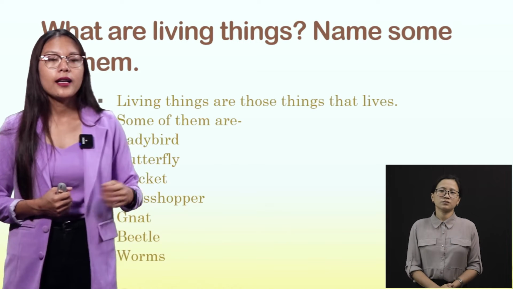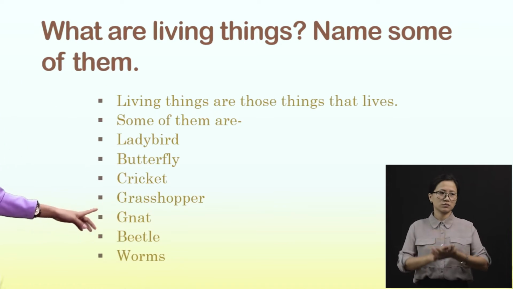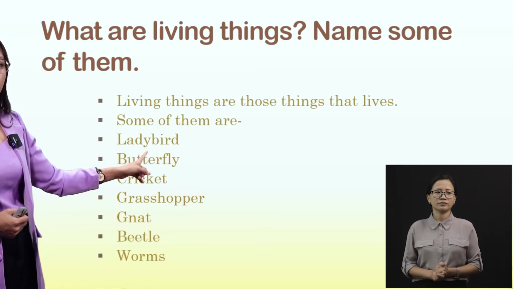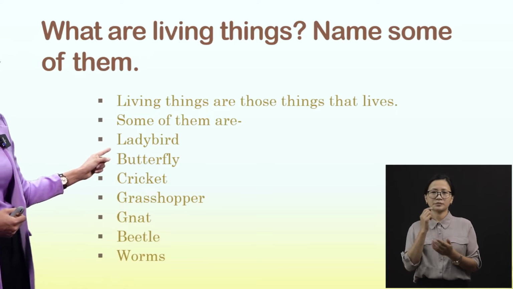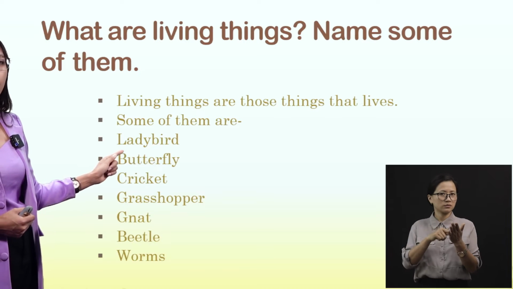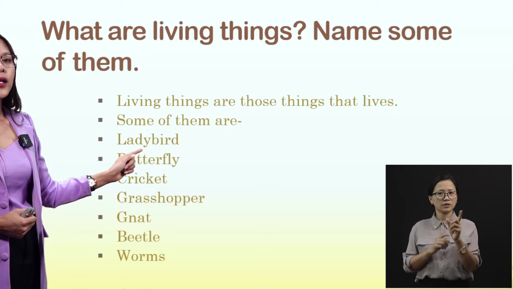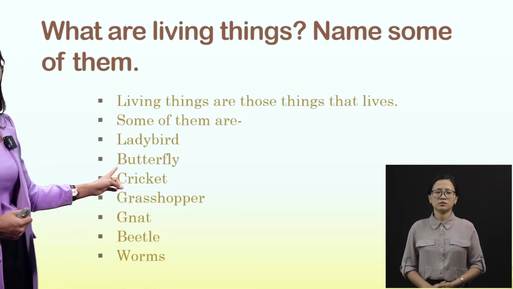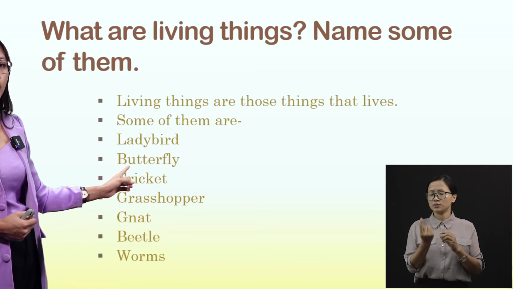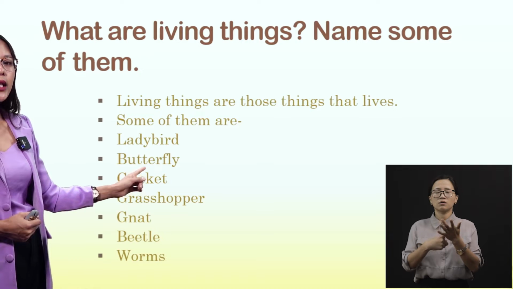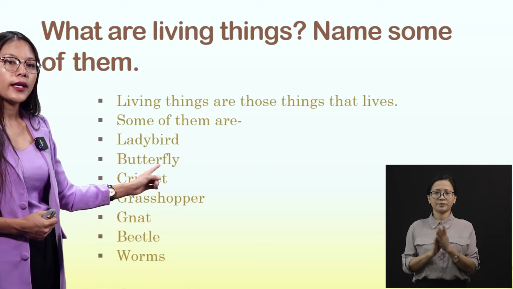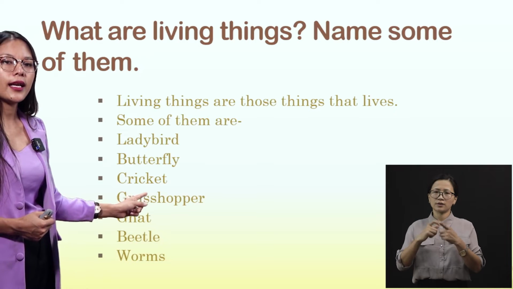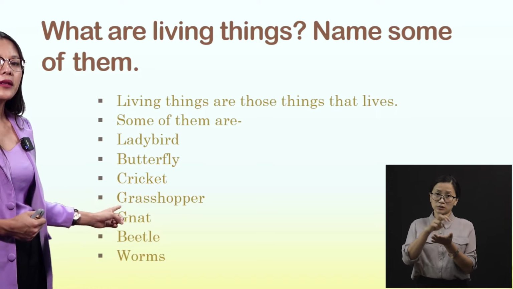Now, I have given some names of living things. Here are those. Shall we all read together? Ladybird. Can we spell the ladybird together? L-A-D-Y-B-I-R-D. Ladybird. Now next, butterfly. B-U-T-T-E-R-F-L-Y. Butterfly. Next, cricket. C-R-I-C-K-E-T. Cricket.